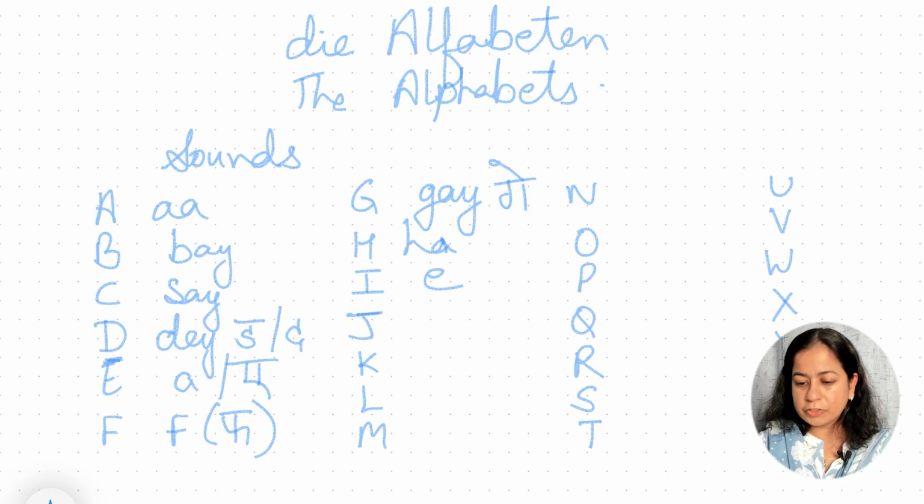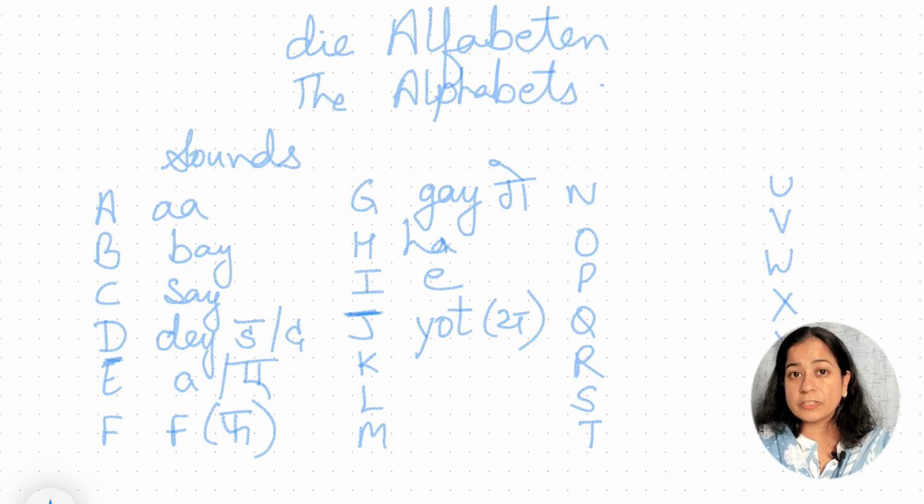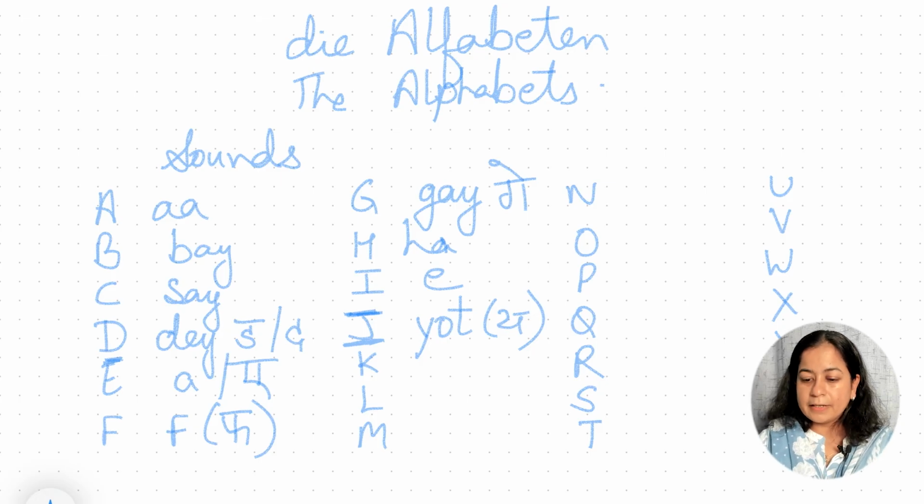Now J is one character which is actually called 'yacht', but whenever it appears, it takes the sound of Y. Like Japan. How will we pronounce it in German? We pronounce that word as 'Yapan'. But if someone asks you to spell out Japan, that would be yacht, a, pay, a, en. Now K is 'ka'.